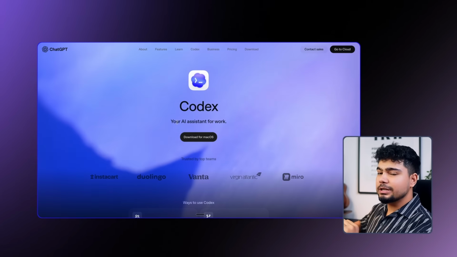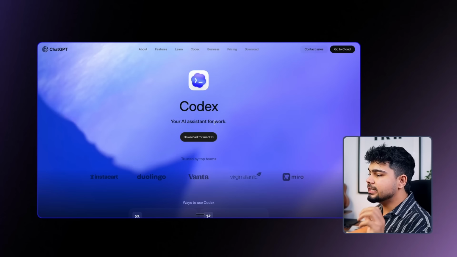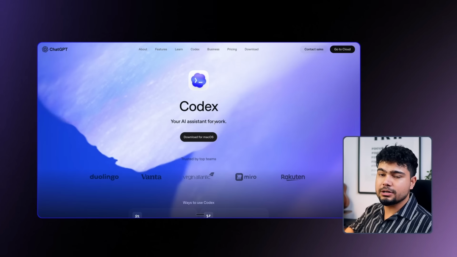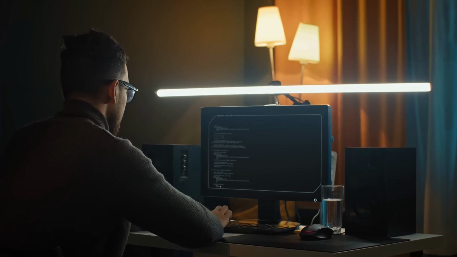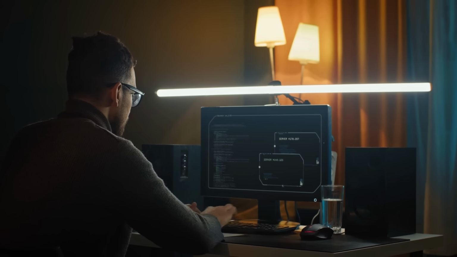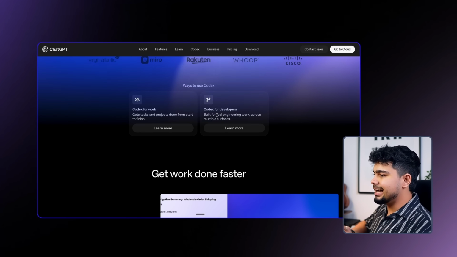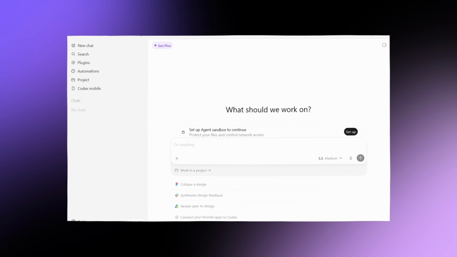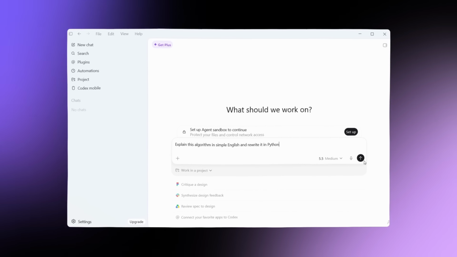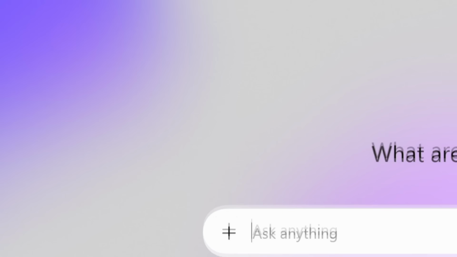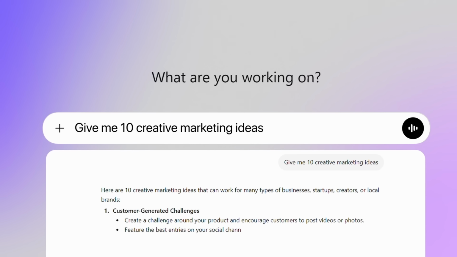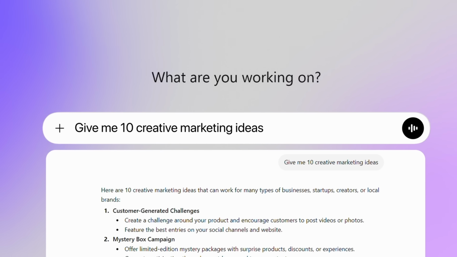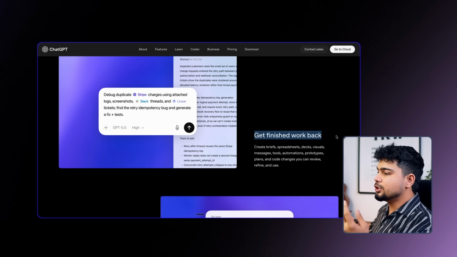So सबसे पहले देखते हैं कि Codex exactly है क्या. So Codex को ये लोग बोलते हैं it's your AI assistant for work. So it can do anything and everything. I'll walk you through it once. So if you're a developer, you should definitely try using Codex, because like most of the companies are now using Codex. So Codex can work as your research assistant. It can get things on your behalf. Earlier when you were using ChatGPT, तो मुझसे बस क्वेश्चन पूछते थे, ChatGPT तुम्हें आंसर दे देता था. It did not have access to your files, it did not have access to your desktop, and you were not able to do a lot of things which you can do now.